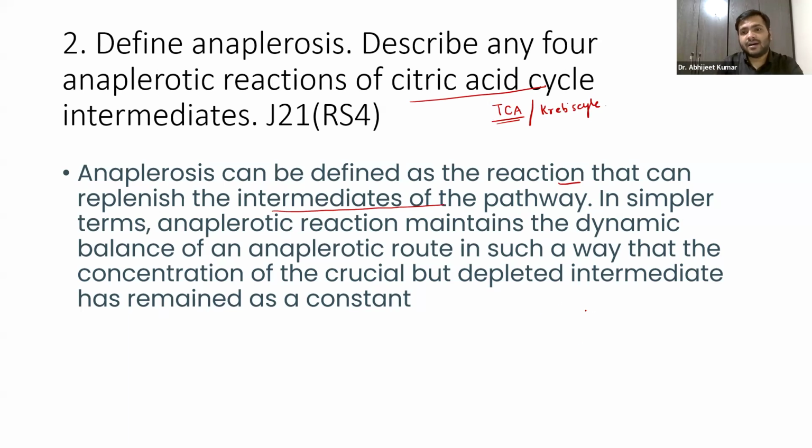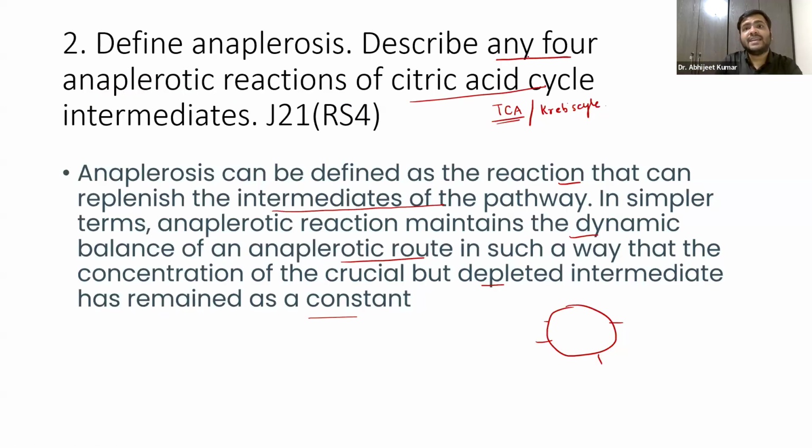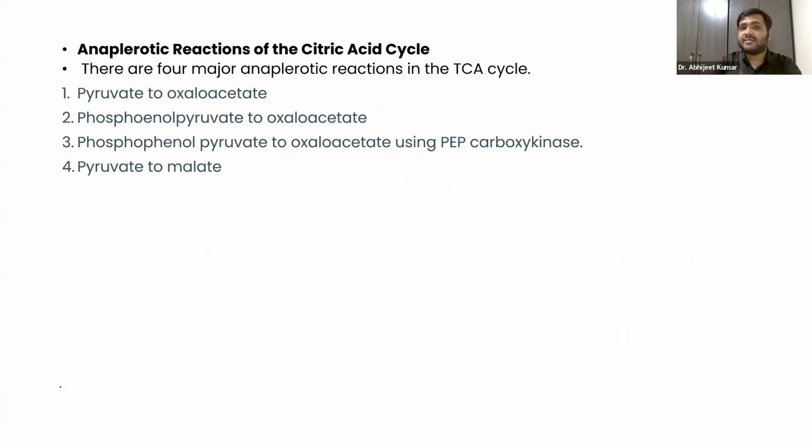Obviously, this is a cycle, guys, so there are various intermediates of this pathway. In simple terms, it maintains the dynamic balance of an anaplerotic route in such a way that the concentration of the crucial but depleted intermediate remains constant. So let us see, guys. The question says you have to describe any four anaplerotic reactions of the citric acid cycle, and first you have to name these four reactions.